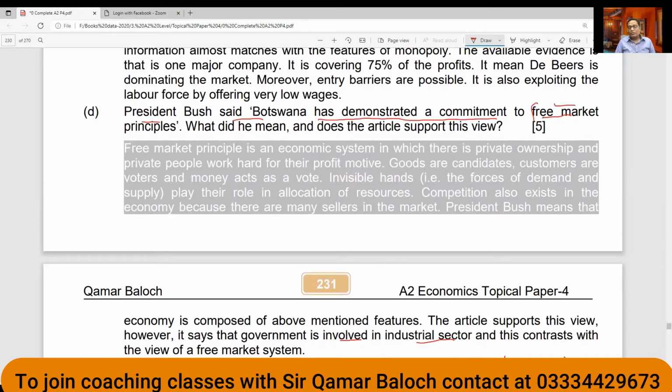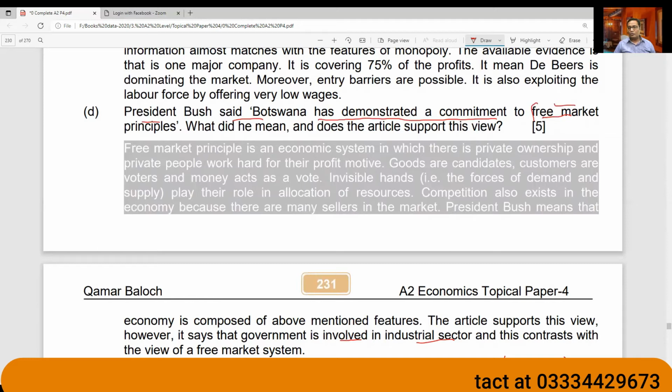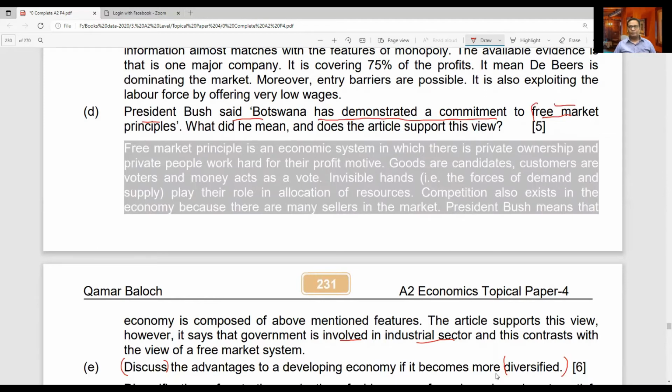First of all, you must know what diversification is. Diversification is basically when you produce a multiple range of products. Instead of relying on only one product, you produce more than one type of goods. And definitely it brings benefits or advantages to a developing economy, but it has some disadvantages as well, and then you will have to give a conclusion.